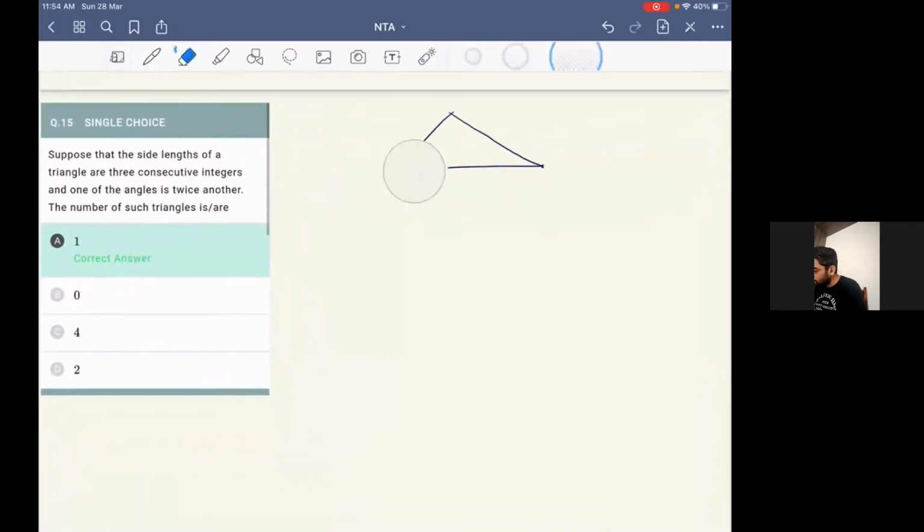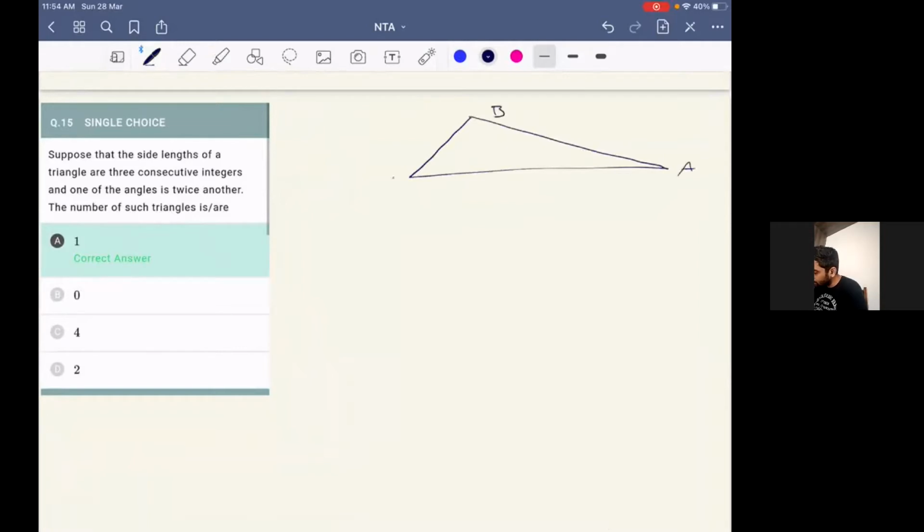Okay, we'll draw another bigger figure. Let's say we have this triangle ABC. So now one of the angles is given as twice the other. So what we'll do over here is, we can assume any one angle to be twice the other. So let's say from this figure, we are assuming that B is equal to twice A. If B is equal to twice A, can we say that if we draw this angle bisector, that is BD,